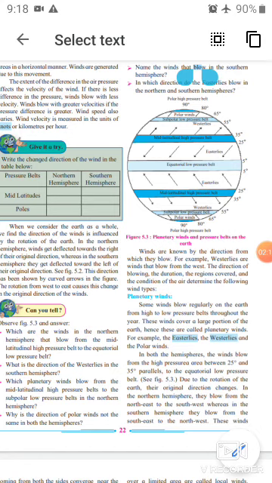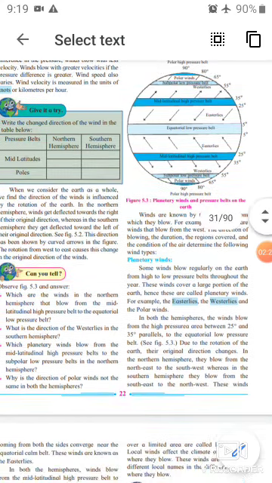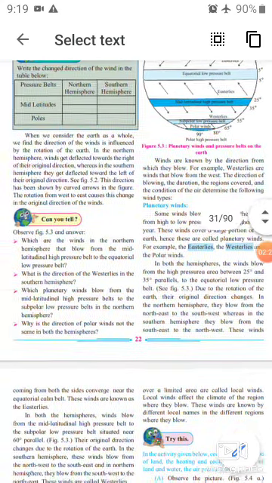The rotation of the earth from the west to the east causes this change in the original direction of the winds. See, these are all about the rotation of the earth and the direction of the winds.